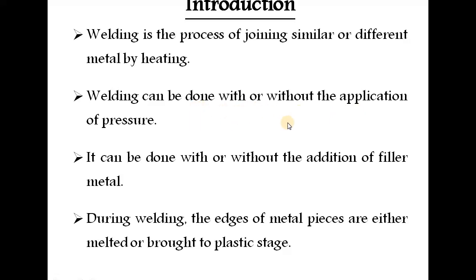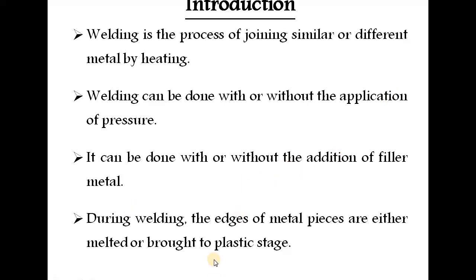In the solid state welding process, mostly you have to use pressure. So it is stated as with the application of pressure. It can be done with or without the addition of filler wire. In pressure welding, we do not use any filler wire or electrodes. Mostly filler or electrode wires are used in the fusion welding process. In shielded metal arc welding, you mostly have to use an electrode. In TIG welding or MIG welding, you mostly use filler wire.